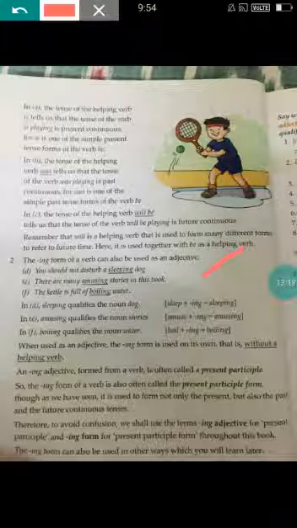Here are a few examples. See here. You should not disturb a sleeping dog. What is the noun in this sentence, children? Dog. What is the action word? Actually, when you read this sentence, sleeping is an action word, so simply you will underline sleeping. But here, try to analyze the sentence. What kind of word is it? What is it trying to convey to us?